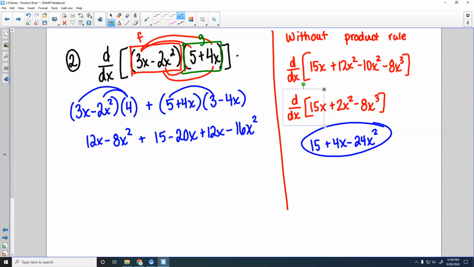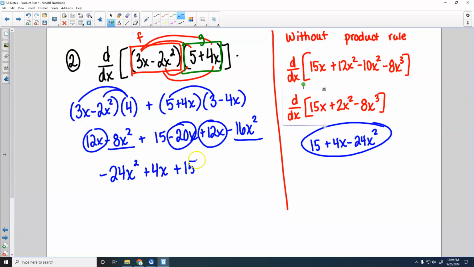And then if we put everything together, negative 8x squared and negative 16x squared would give us negative 24x squared. We got a 12x, a negative 20x, and another 12x, which is going to give me a positive 4x, and then you got the plus 15 on the end.